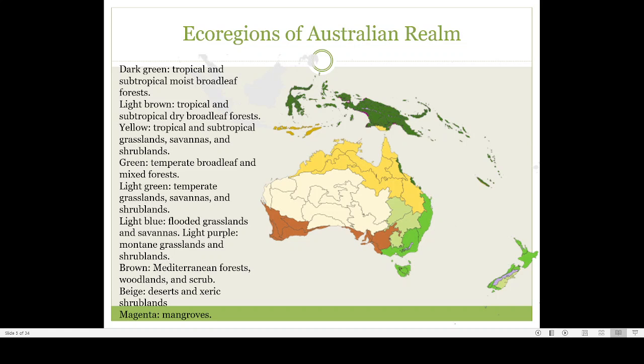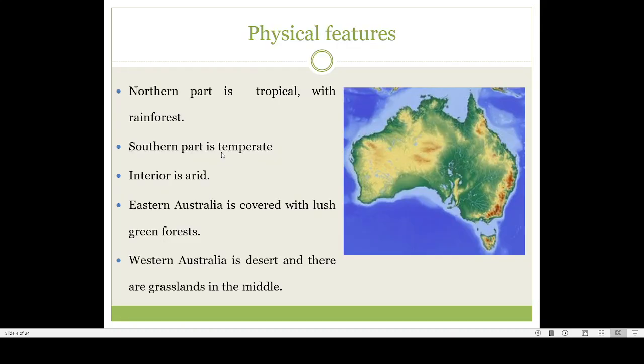So that is one peculiarity of the eastern side of Australia. Then, that is about the eastern lush green forest. That is why this portion has a green color. Western Australia is desert. So this is Western Australia. It is a desert, and there is grass.